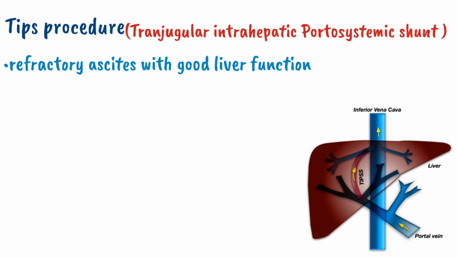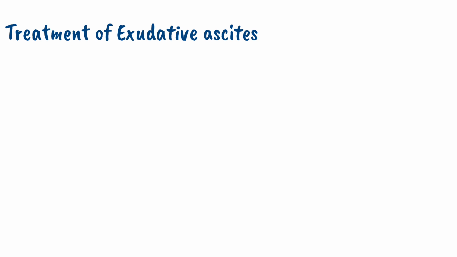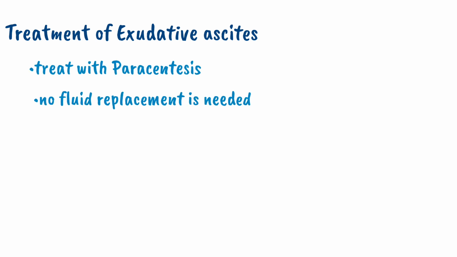It was all about the treatment of transudative ascites. Now come toward the treatment of exudative ascites. Exudative ascites due to malignancy is treated with paracentesis, and usually no fluid replacement is required. So it is all about the management of ascites. If there is still any question, you guys can ask, and stay tuned for more updates.